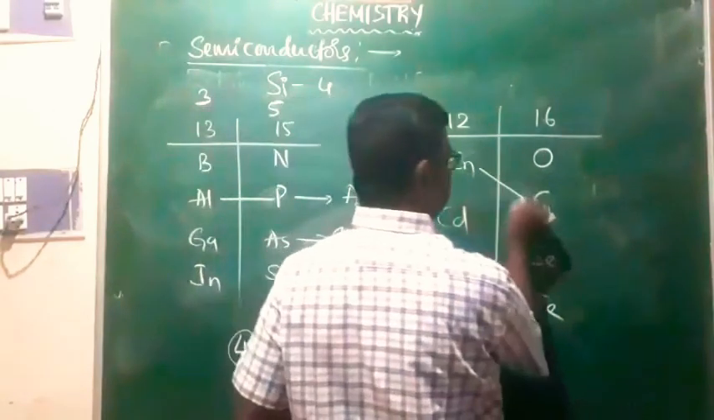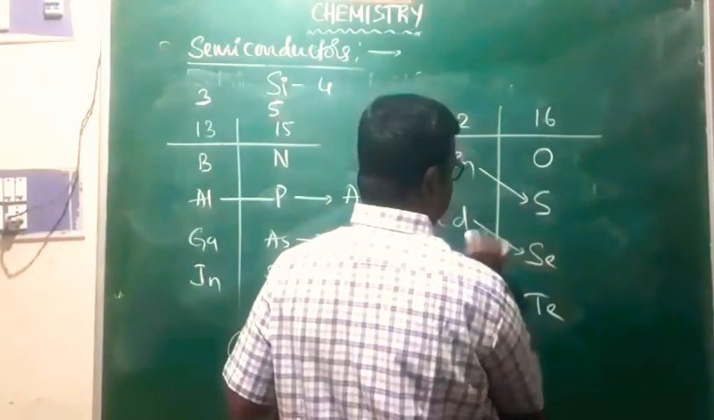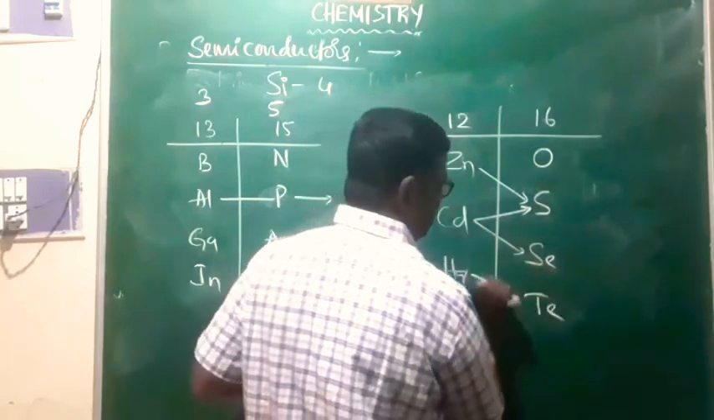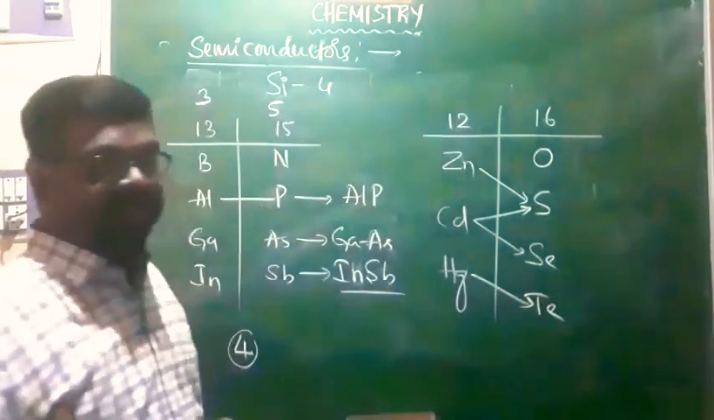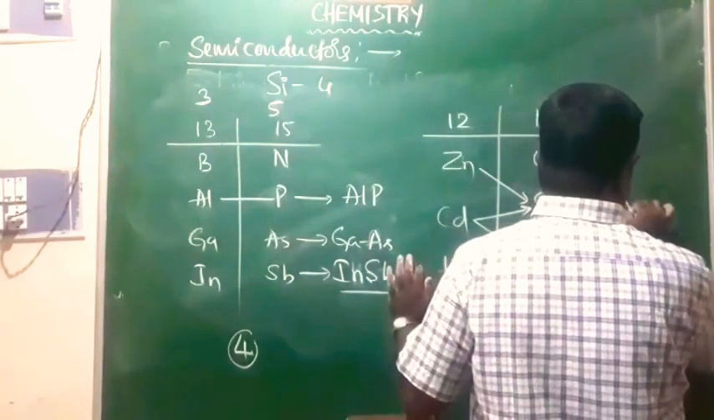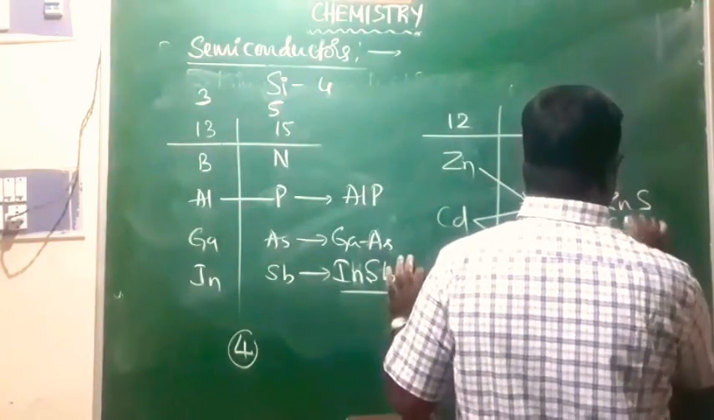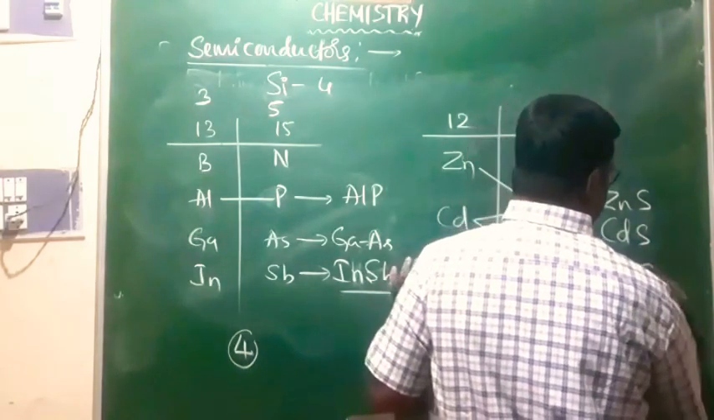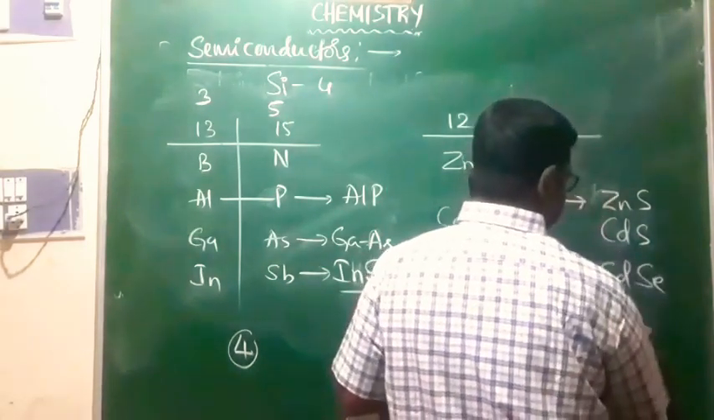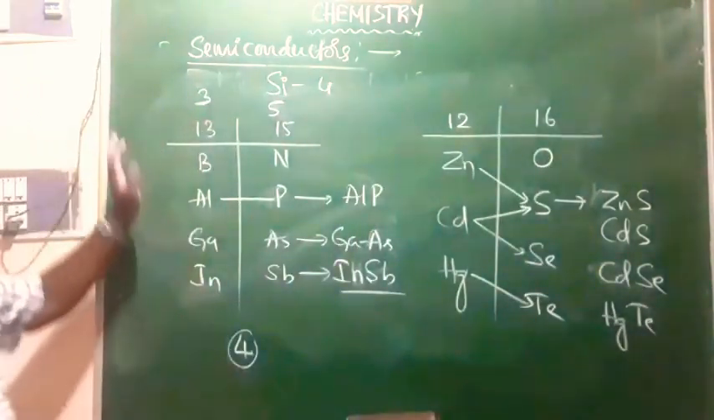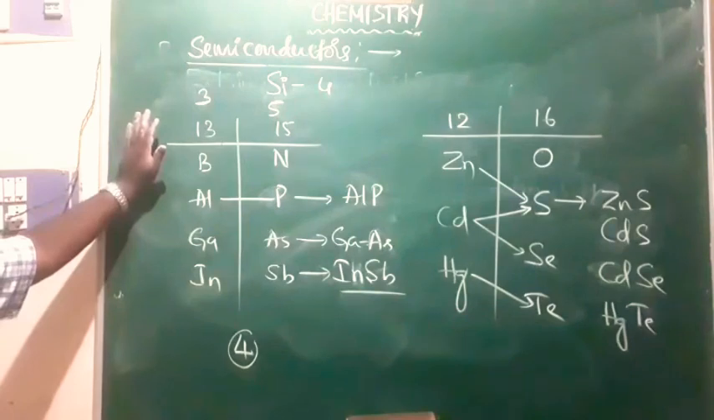Combination of these two gives zinc sulfide, cadmium sulfide, then cadmium selenide, mercury telluride. They are different types of semiconductors. Zinc sulfide is a semiconductor, cadmium sulfide is a semiconductor, cadmium selenide is a semiconductor, mercury telluride is a semiconductor. That is what we call different types of semiconductors possible, right?